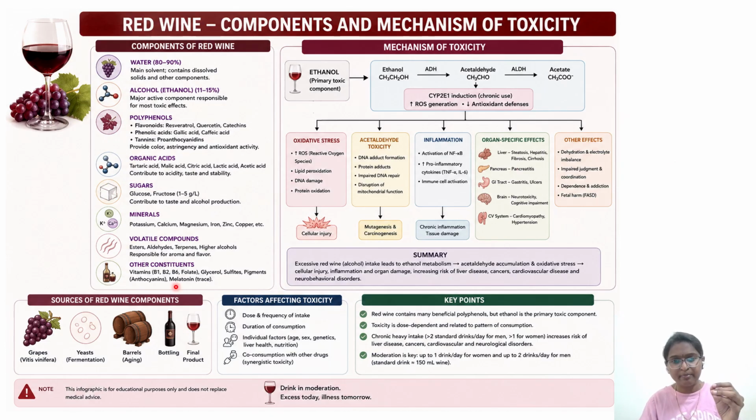And you can see different components and at what doses. When this alcohol is consumed with some other components also, it is going to cause synergistic activity. One question in the DABT they will ask: alcohol consumed along with CCl4, that is carbon tetrachloride. That type of synergistic examples and questions they will ask you. There are certain drugs which are going to inhibit this particular metabolism, or enzyme, aldehyde dehydrogenase. That type of questions also they'll ask. Here you can see the sources of red wine components.